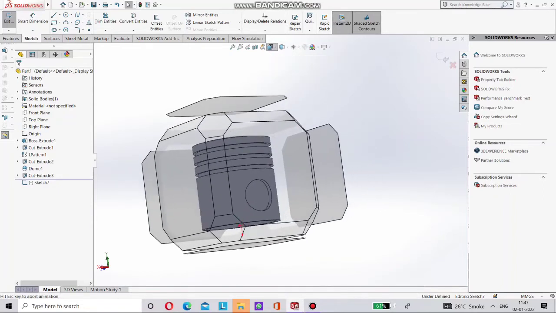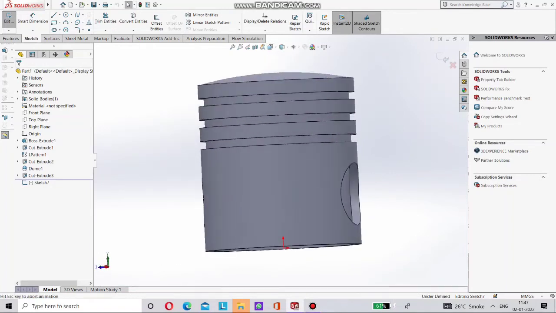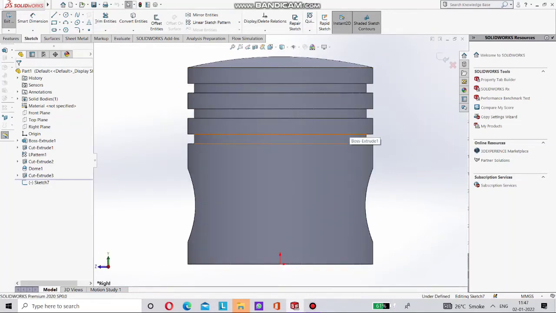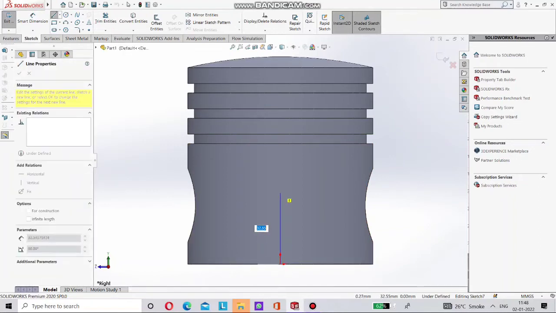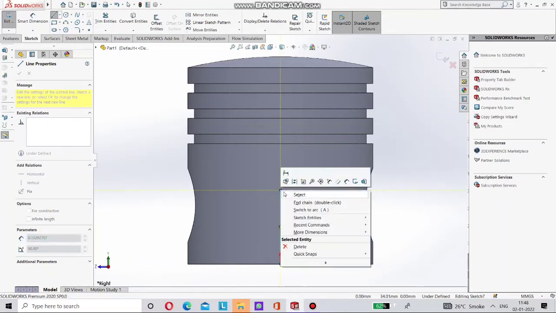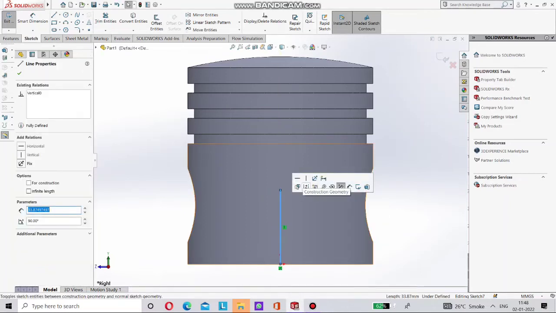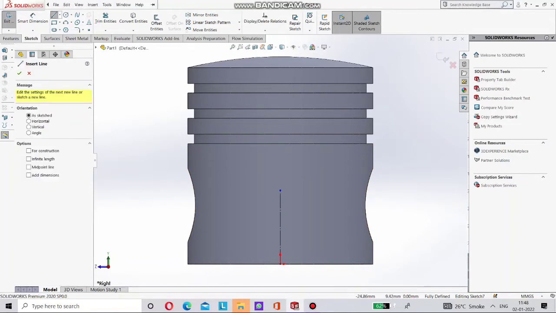So select the right plane. I am editing this right plane. Select Line and make two lines here.